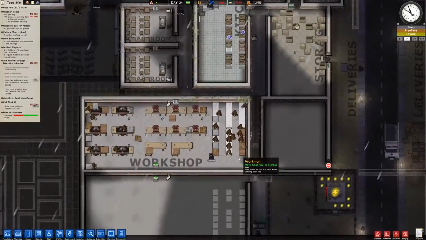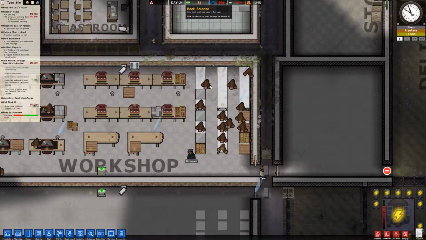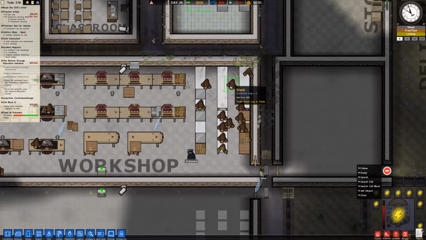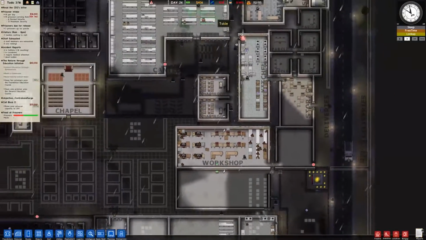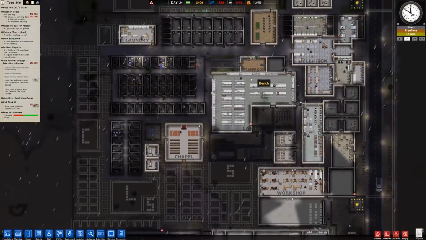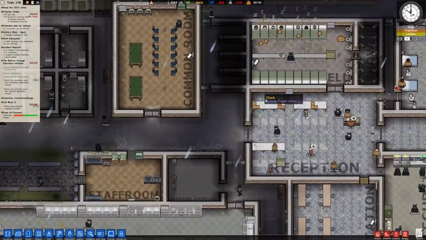Speaking of selling trees and making money, that's one way I could keep this in the black temporarily. This stack of logs is worth 200 bucks. So if I sold this, I get 200 instant cash, right? This is worth 150, this is worth 100. All right, 150, 200. We'll sell that. That'll keep us in the black and with some cash on hand for a little bit.